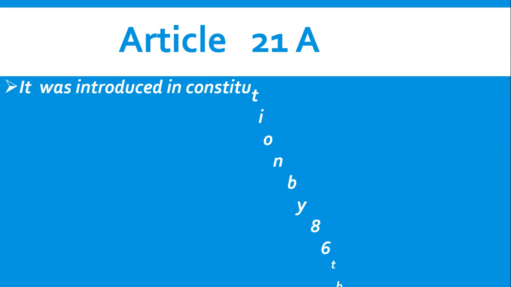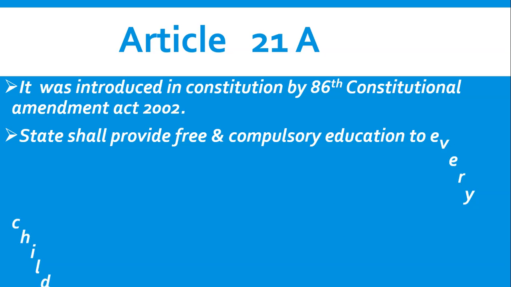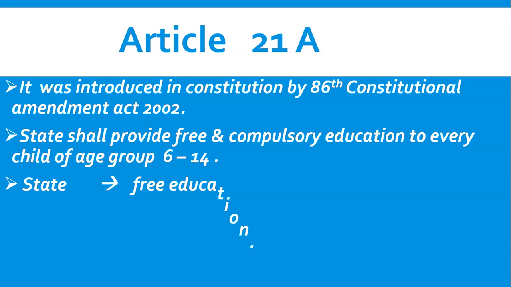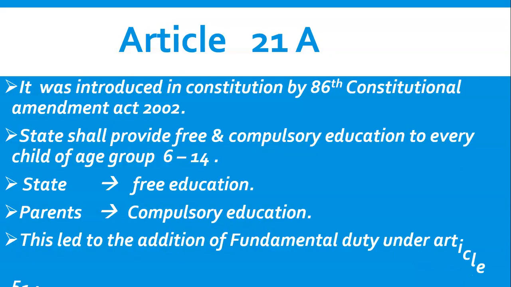So then comes Article 21 capital A. So friends, Article 21 capital A was originally not part of the Indian Constitution. It was introduced in the Constitution by the 86th Constitutional Amendment Act 2002. Okay, so in 2002, Parliament amended the Constitution for the 86th time, and through the 86th Constitutional Amendment Act 2002, Parliament added Article 21 capital A in the Constitution of India.